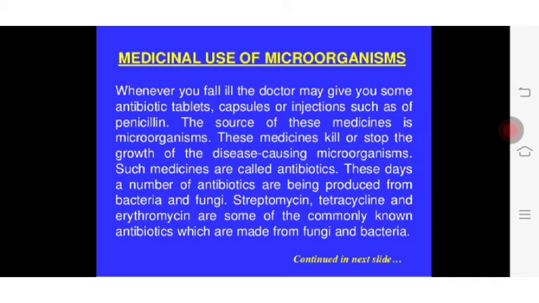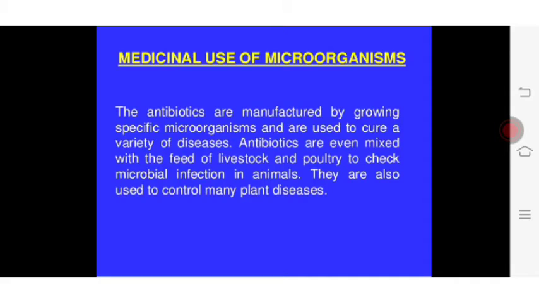These days, a number of antibiotics are being produced from bacteria and fungi. Streptomycin, tetracycline and erythromycin are some of the commonly known antibiotics which are made from fungi and bacteria. The antibiotics are manufactured by growing specific microorganisms and are used to cure a variety of diseases. Antibiotics are even mixed with the feed of livestock and poultry to check the microbial infection in animals. They are also used to control many plant diseases.